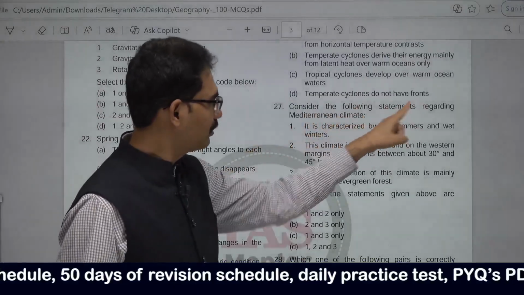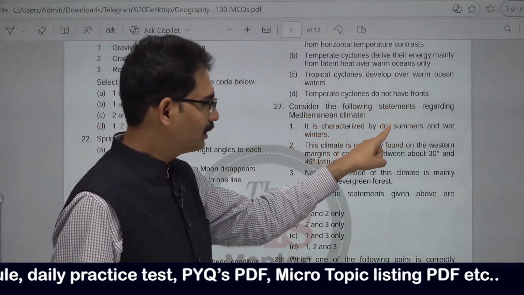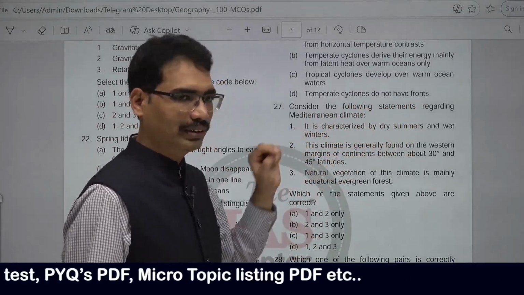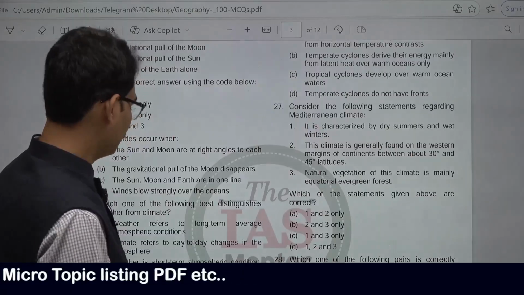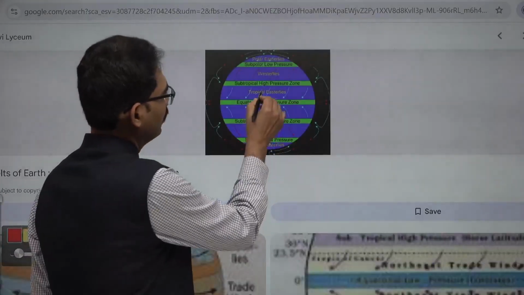Consider the following statements regarding Mediterranean climate. It is characterized by dry summers and wet winters. This is the reason. This is the Mediterranean region.